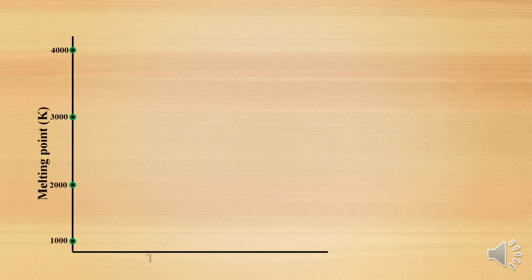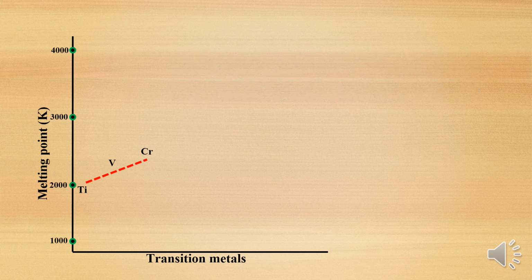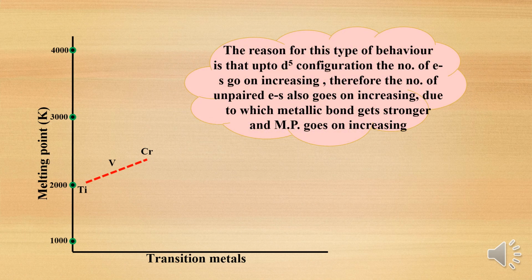You can see there is a graph of melting point against transition metals. In the first transition series, the 3d series, titanium, vanadium, chromium, the melting point goes on increasing. Going across the period, the melting points first increase, attain a maximum value, then steadily decrease as atomic number increases. So from titanium to chromium it is increasing, then after chromium it is almost constant.